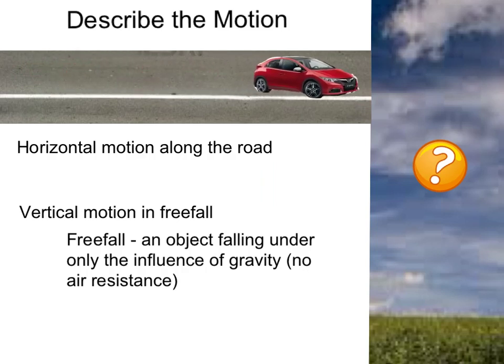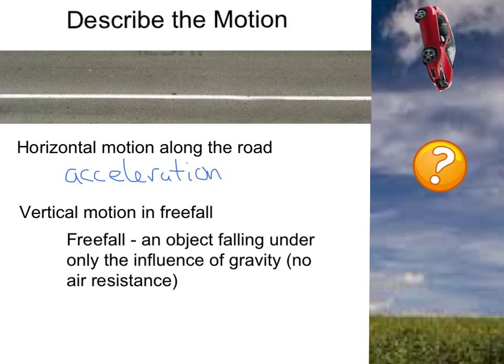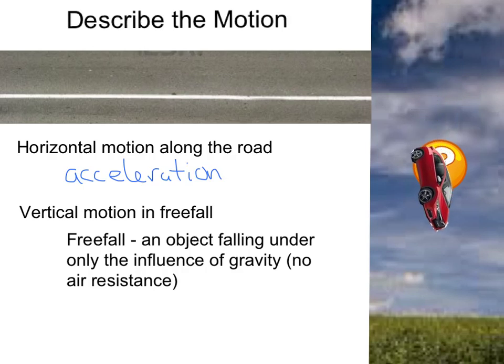Of course, from previous videos, you've seen that car is accelerating. So that horizontal motion along the road is accelerated motion. But what if we took that car and placed it over here in the sky? What if we had the car fall and drop to the ground? How would it fall? Well, you might have two choices here. You might think that the car falls at a constant speed and is just going to fall from the sky to the ground at a constant velocity.